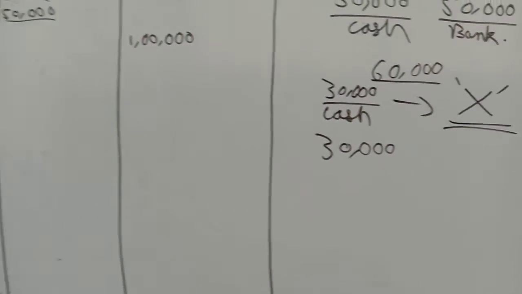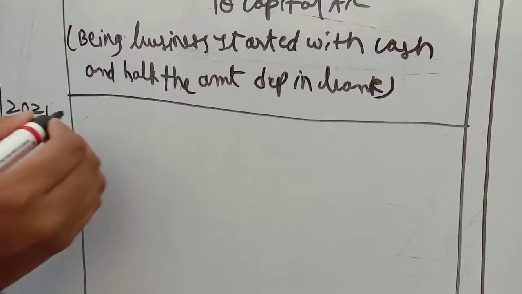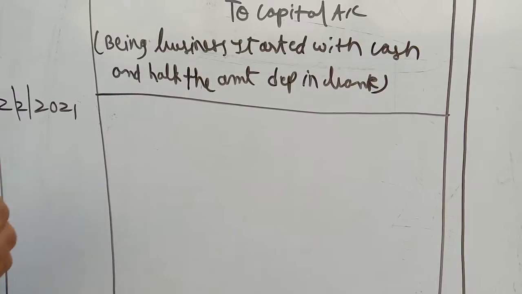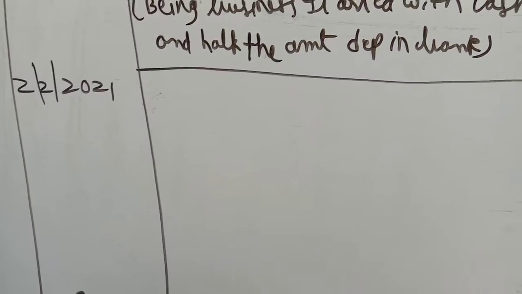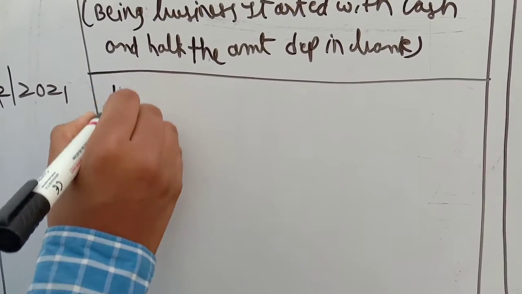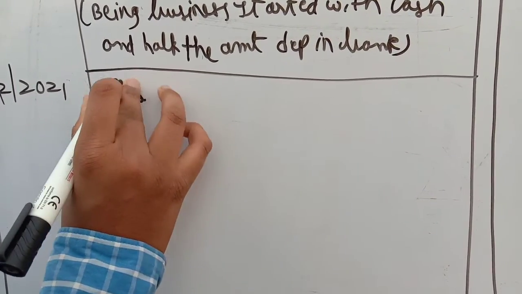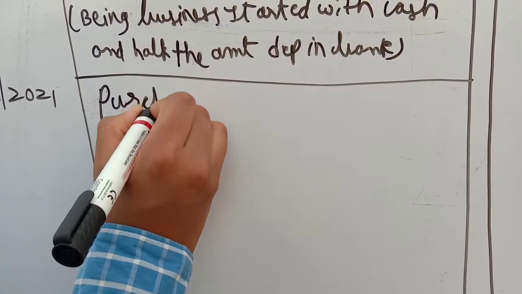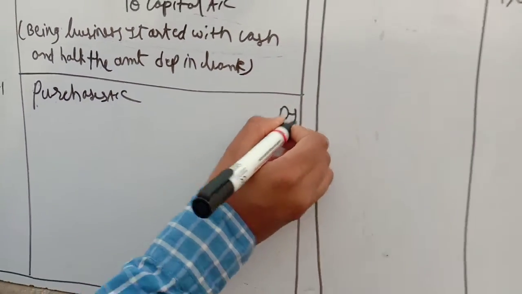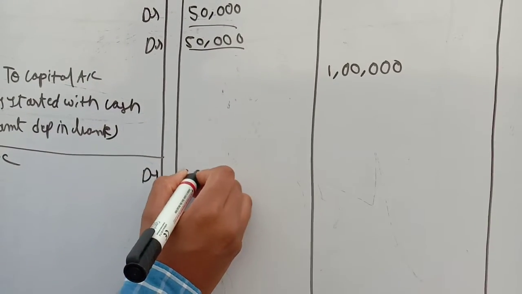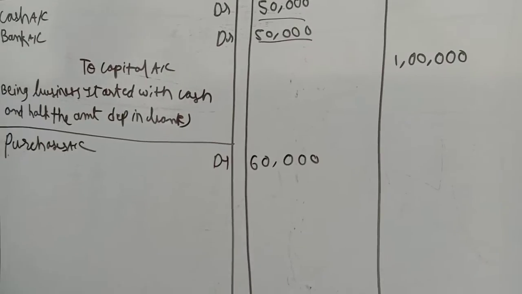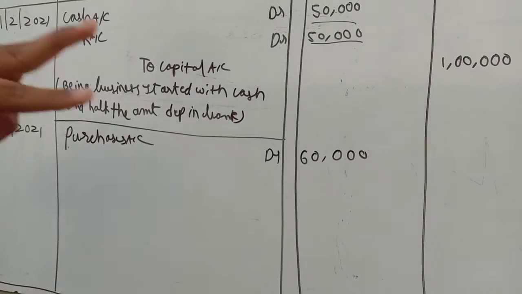So the entry will be: purchases account debit. We have to debit the whole 60,000 of purchases, not 30,000, and the credit has to be divided into two accounts.